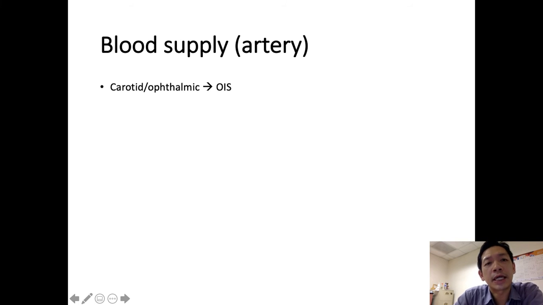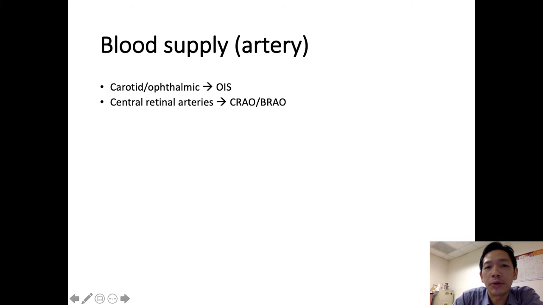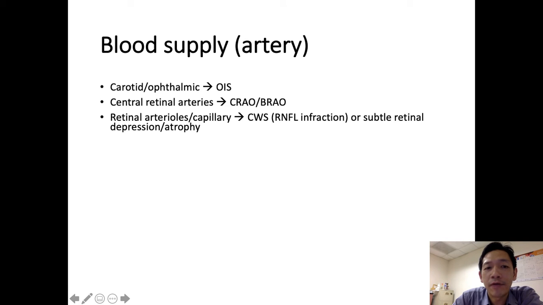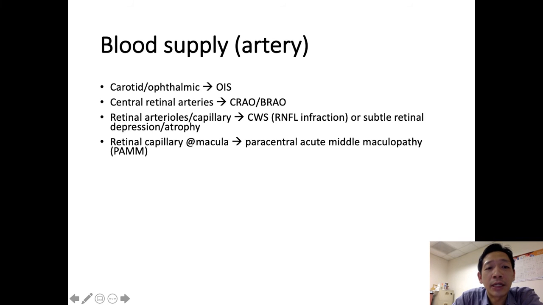Okay, in this slide we are discussing the relationship of the blood supply, the symptoms, and the diseases that it can cause. So, obstruction in the carotid and ophthalmic artery will lead to ocular ischemic syndrome, which is usually gradual and chronic. Central retinal artery obstruction will lead to CRAO or BRAO. Further down, the retinal arterioles and capillaries will lead to something classically called the blue spot, or subtle retinal depression or atrophy, which most of the time is an asymptomatic finding. The other retinal capillary occlusions that happen in the macula will lead to something called paracentral acute middle maculopathy.